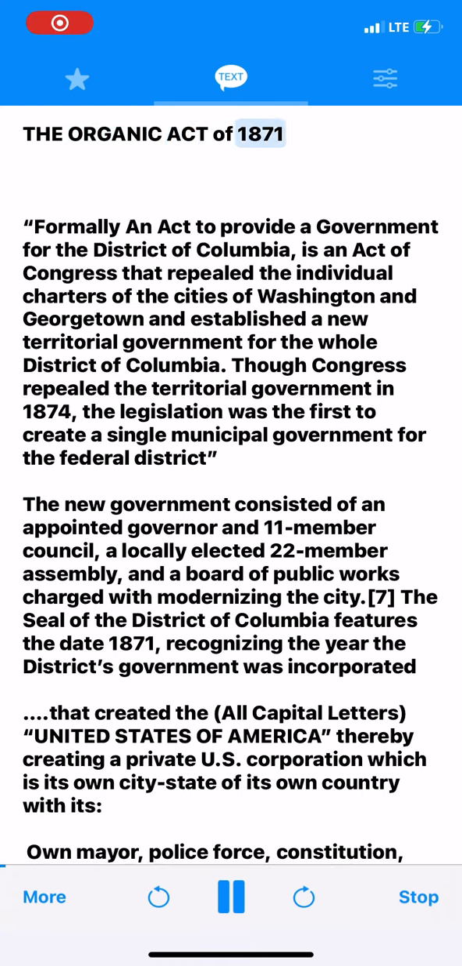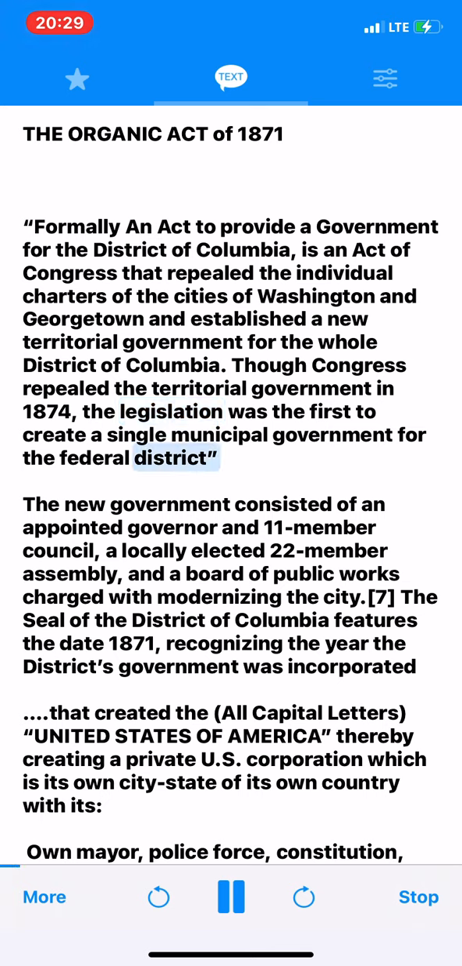Organic Act of 1871, formally an act to provide a government for the District of Columbia, is an act of Congress that repealed the individual charters of the cities of Washington and Georgetown and established a new territorial government for the whole District of Columbia. Though Congress repealed the territorial government in 1874, the legislation was the first to create a single municipal government for